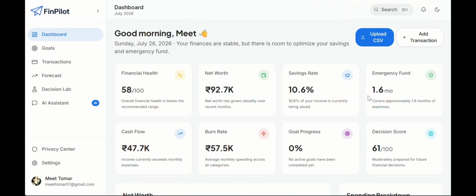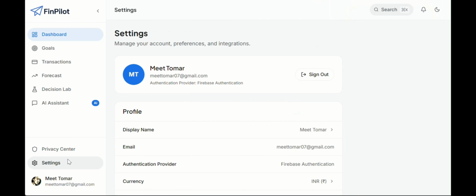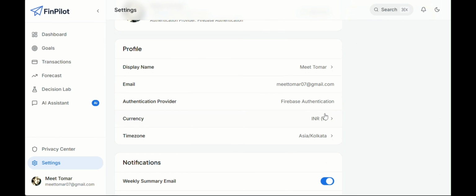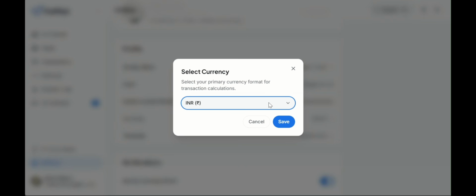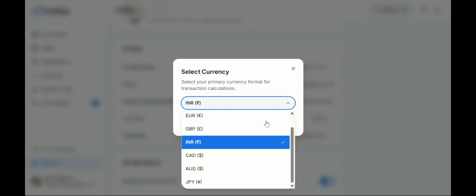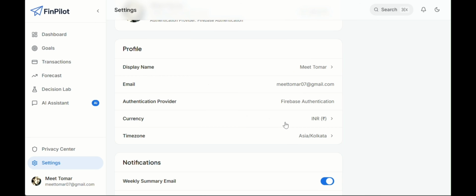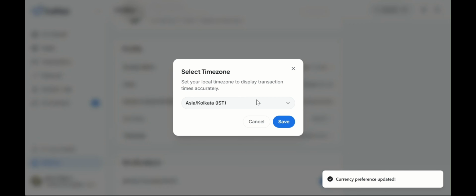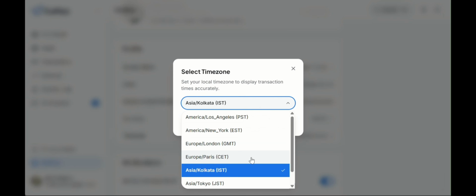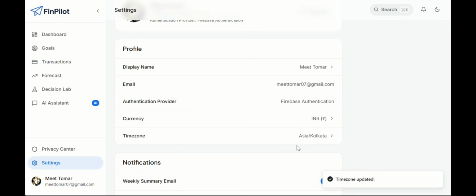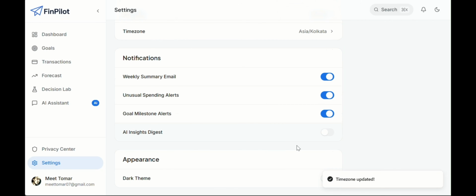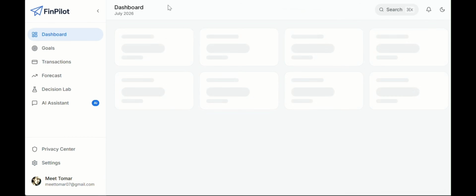After that, in the settings, we have also included currencies in different variants, along with time for the different time zones, such that the user can use it at any place and time. We have also added a dark mode feature such that the user can use it at night or whenever he feels comfortable using it.